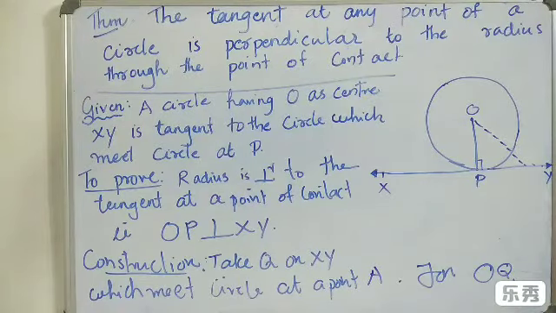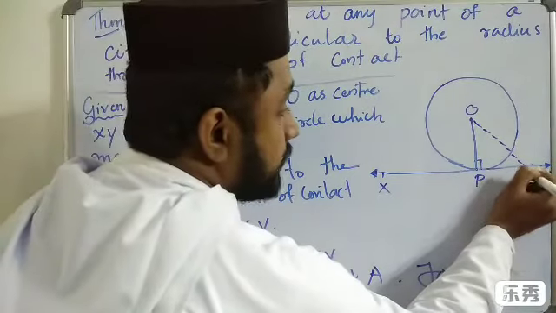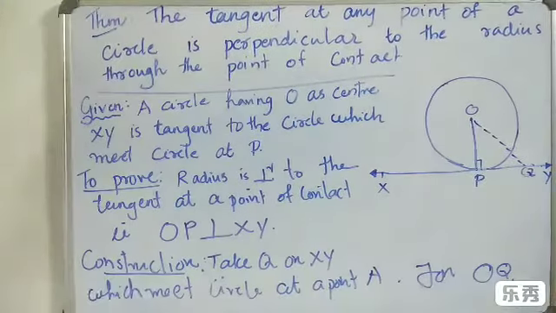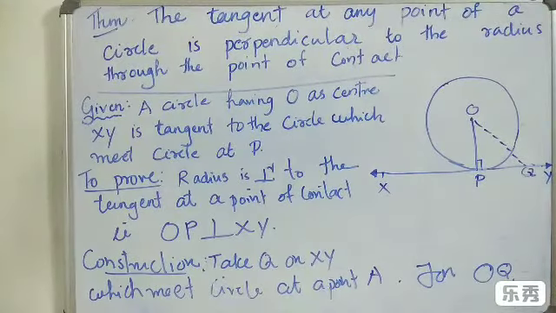Then we have to do some construction. Let us take a point Q. On this tangent, I take one point Q.